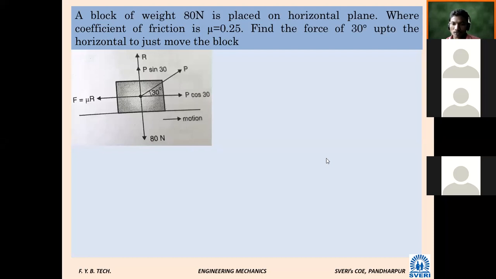Will you solve now or will you take it as homework? Same problem. Sir, I will solve it later. Homework, sir. Take it. Same problem, only values are changed. The W value is changed.